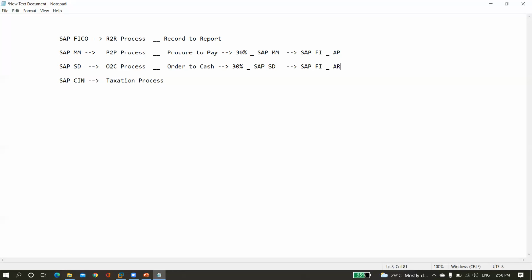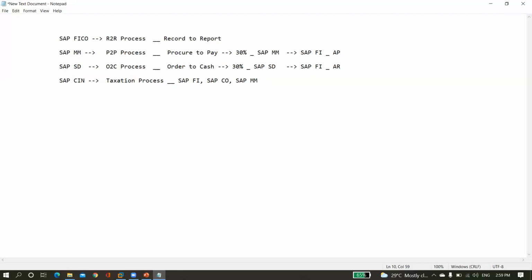If you want to become 100% strong in the respective submodule accounts payables or accounts receivables, we need to be strong in our P2P process and in the OTC process. Then only we are 100% strong in accounts payables and accounts receivables. Along with the taxation also. Why? Here taxation comes under SAP FI, and continuing, under SAP CO, and taxation comes under SAP MM.